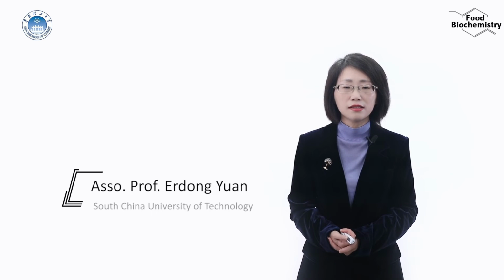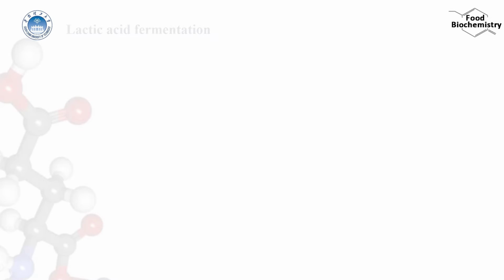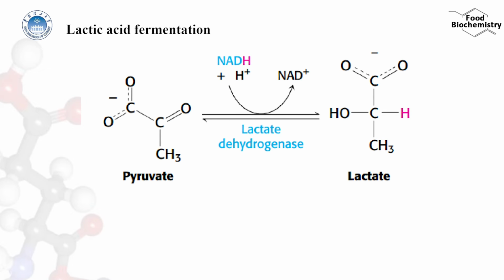Secondly, lactic acid fermentation. Lactate is formed from pyruvate in a variety of microorganisms in a process called lactic acid fermentation. Certain types of skeletal muscles in most animals can also function anaerobically for short periods.